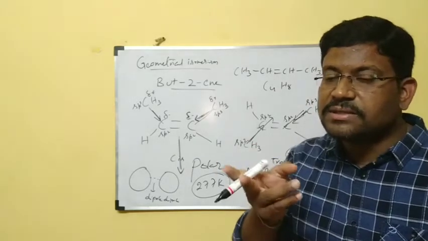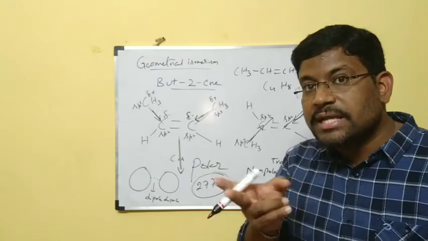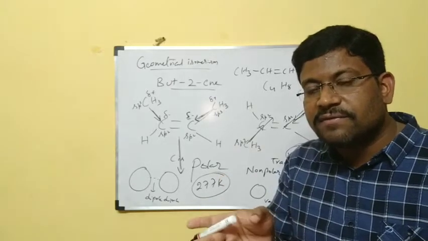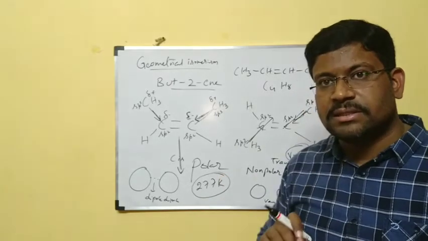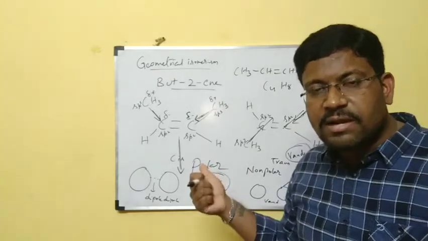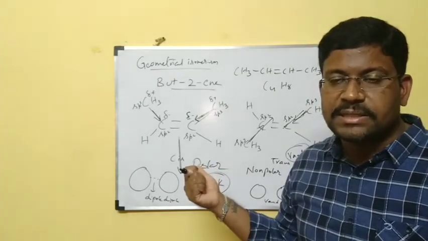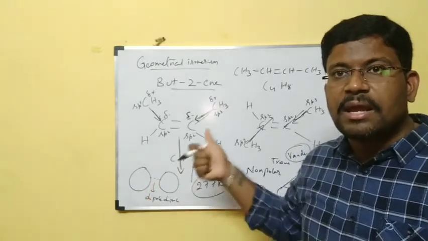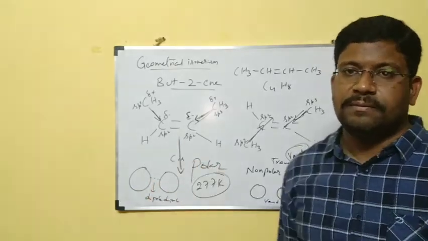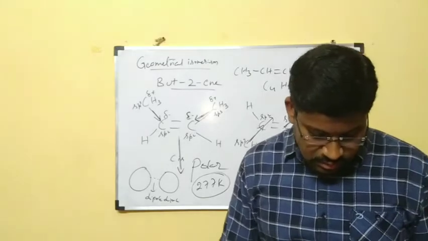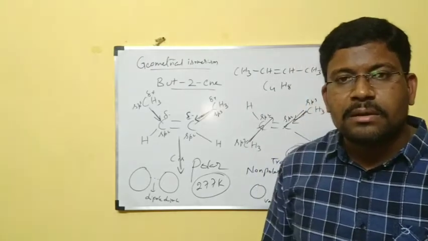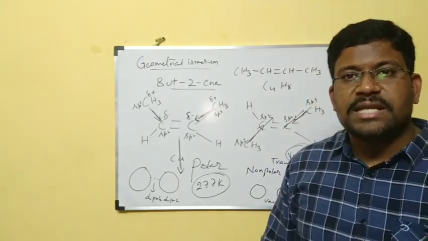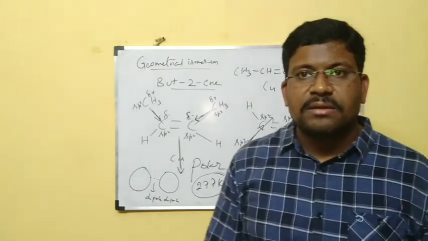These two are different isomers, different compounds existing at the same time, which differ by some physical properties. Among those, one of the physical properties is boiling point. One compound has one boiling point, another compound has another boiling point. This is about cis-trans isomerism in alkenes. We completed it today.